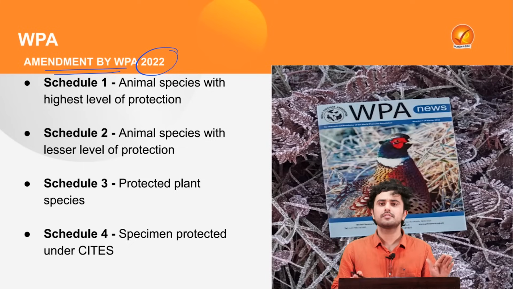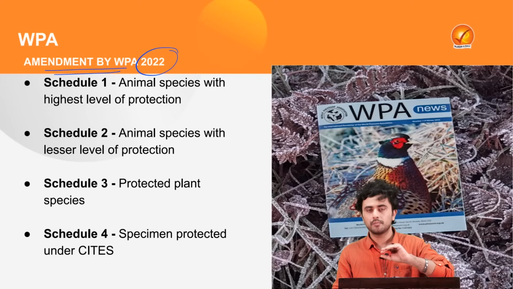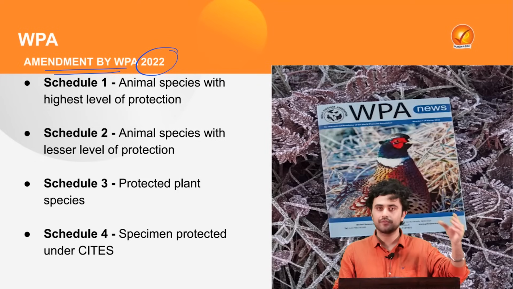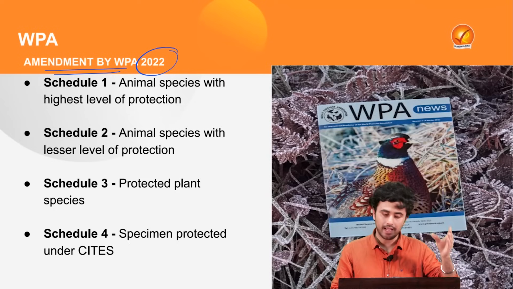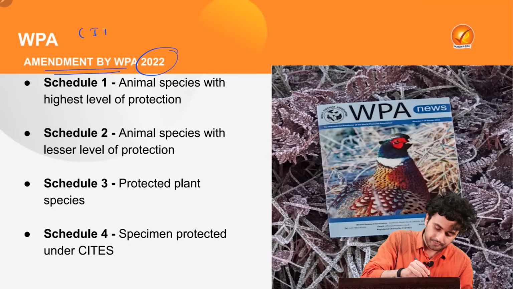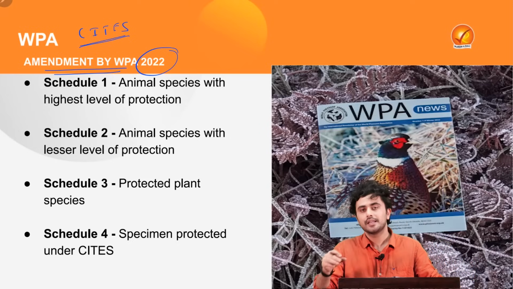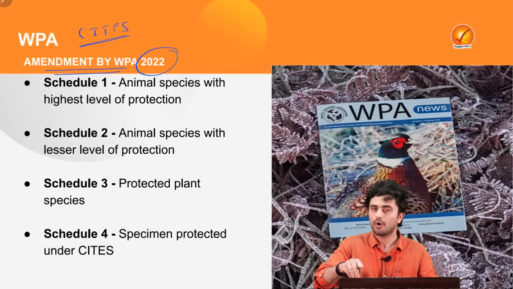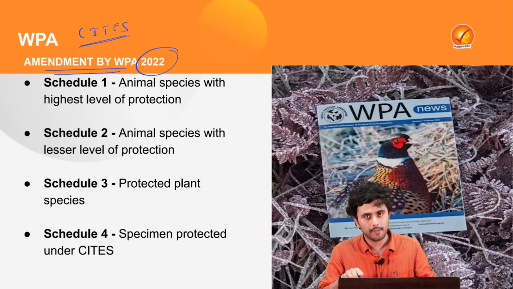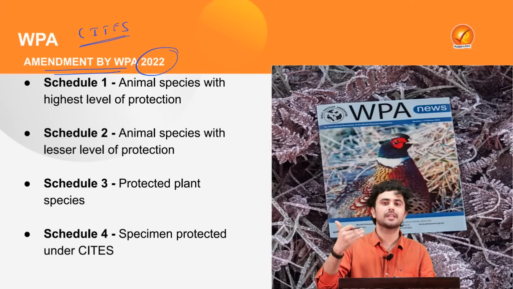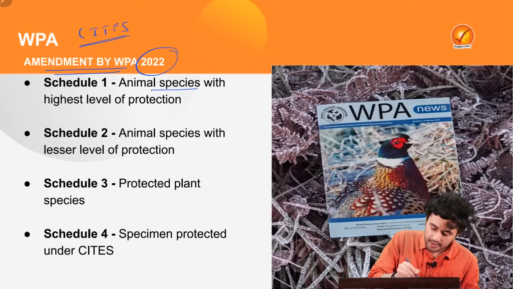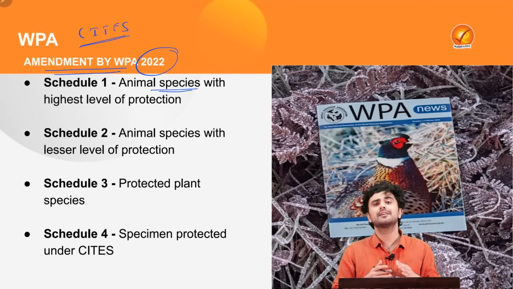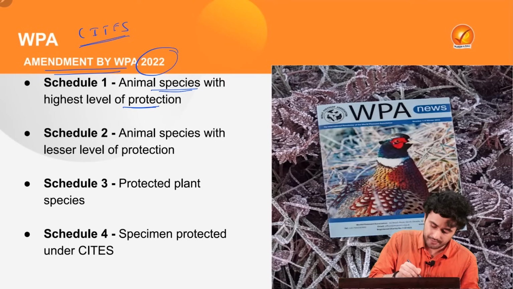The reason was to bring conformity between the Indian Wildlife Protection Act and CITES, which stands for Convention on International Trade in Endangered Species of Flora and Fauna, under which 4 schedules have been identified. The first schedule deals with the animal species which have the highest level of protection.